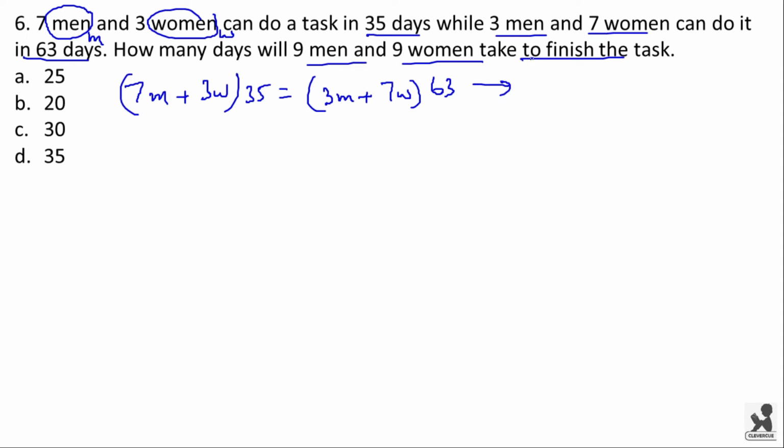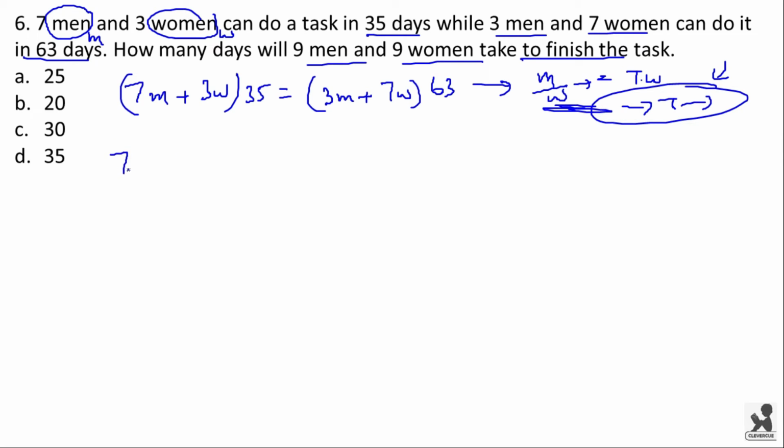Now from here you can find the ratio of m and w, find their efficiency and find the total work. Again, find the efficiency of 9 men and 9 women together and divide to get the time. You can do this problem on your own. I will be discussing another shortcut. This is also one of the shortcuts, but I will explain another shortcut which is shorter than this method.